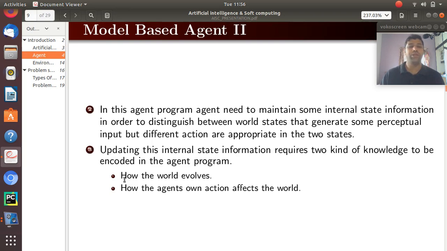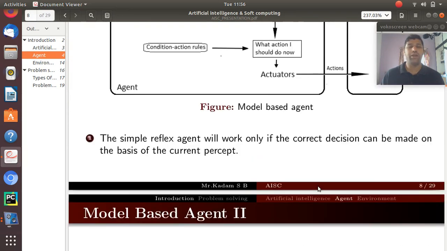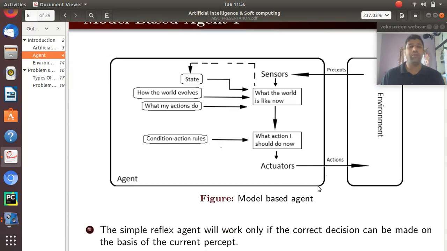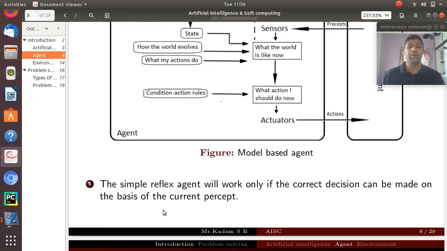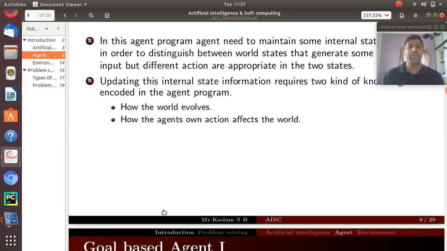The next thing is that updating this internal state information requires two kinds of knowledge. The first is how the world evolves, and the second is how the agent's own actions affect the world. So this model based agent is taking into consideration the current scenario, the evolving scenario, and what its action will do. This is regarding the model based agent program.